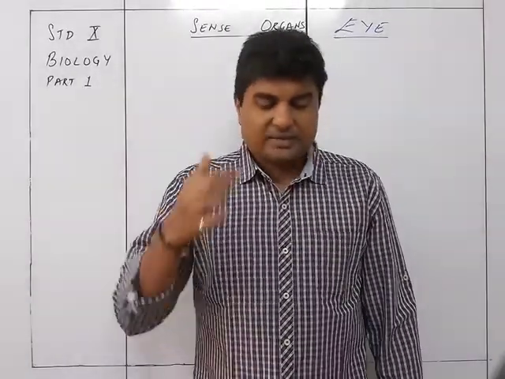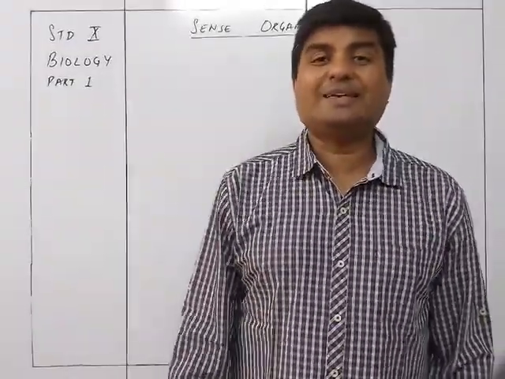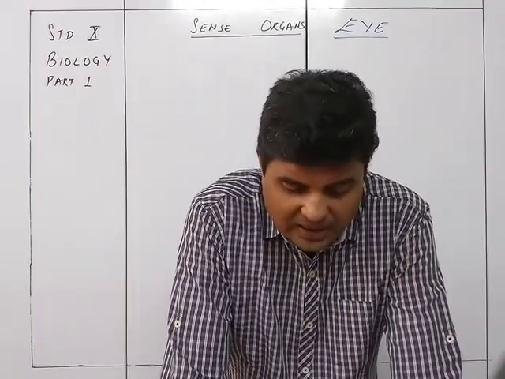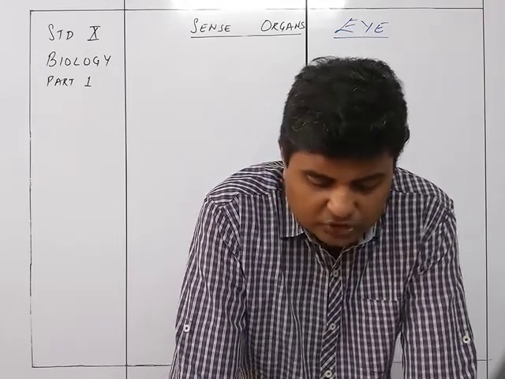Then the next one is over here. There is one particular gland which is called the tear gland or lacrimal gland. Tear glands or lacrimal glands are located in the upper sideward portion of the orbit.